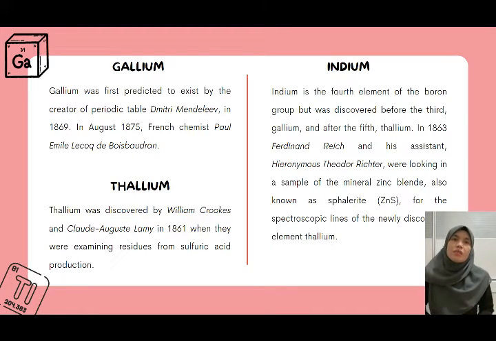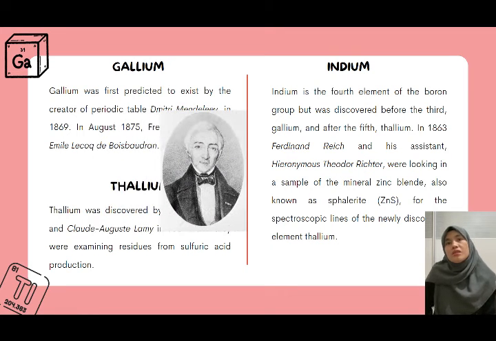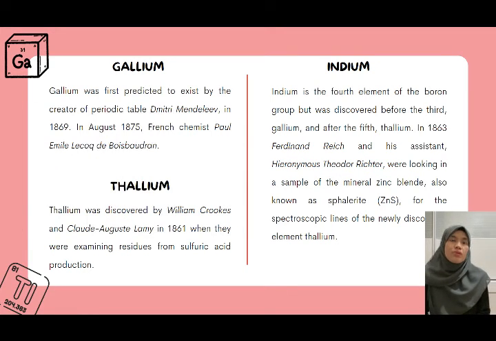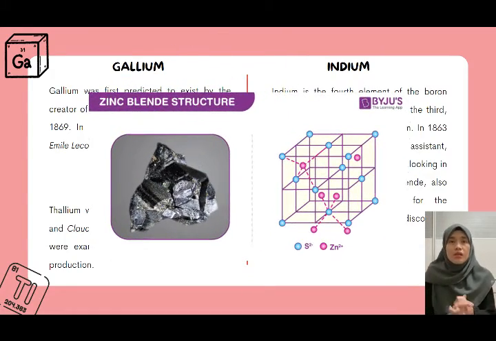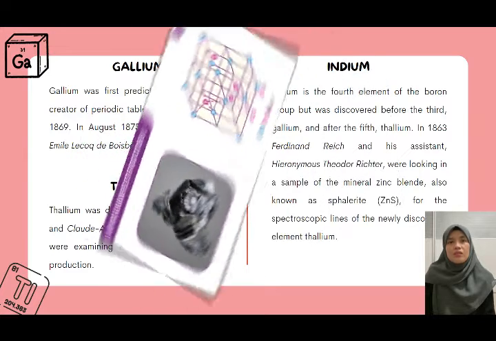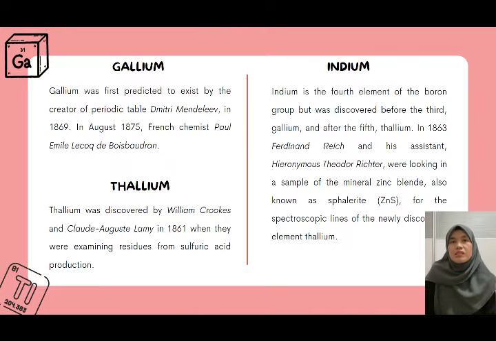Indium is the fourth element of the boron group but was discovered before the third, gallium, and after the fifth, thallium. In 1863, Ferdinand Reich and his assistant Hieronymus Theodor Richter were working on a sample of the mineral zinc blende, also known as sphalerite, for the spectroscopy lines of the newly discovered element thallium.